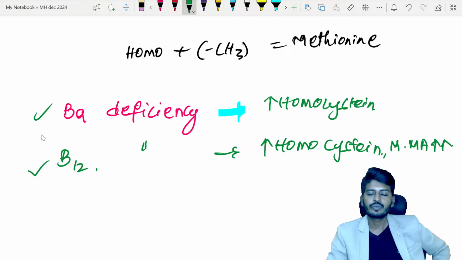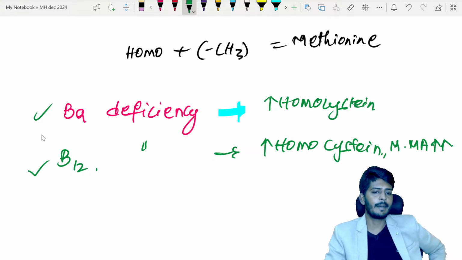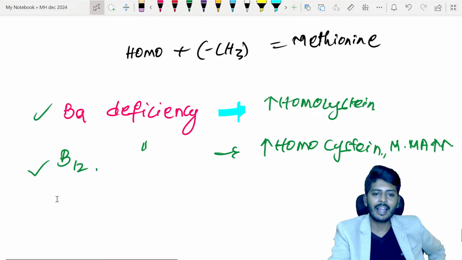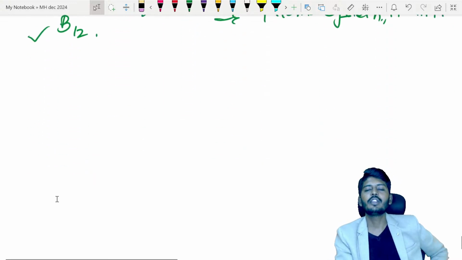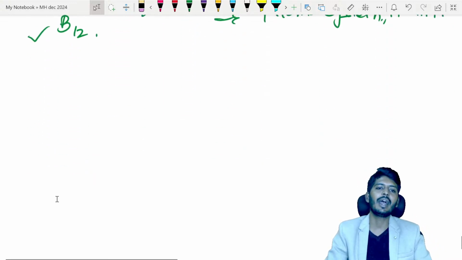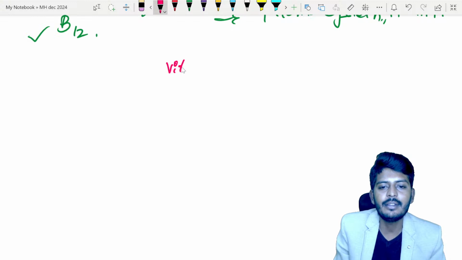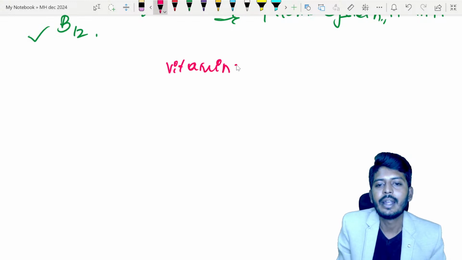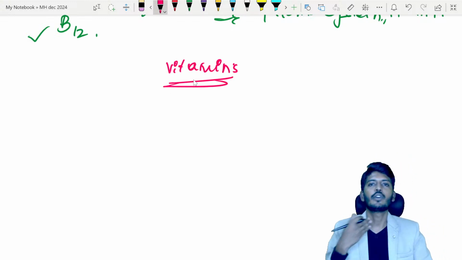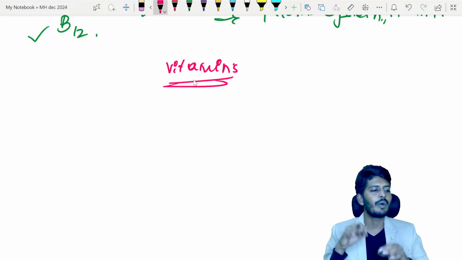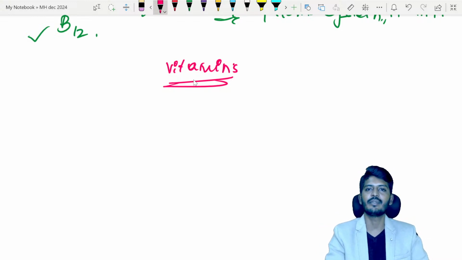All right. So these are some important aspects related to amino acids. Once we understood aspects related to amino acids, let's quickly recall one important concept, that is your vitamins, my dear students. In vitamins, they will ask you about diagnosis and deficiency. Functions, all of you have read. So which vitamin deficiency causes which diseases is very, very important.